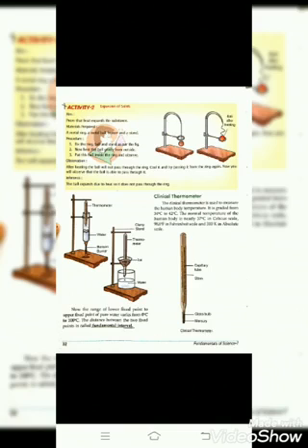A clinical thermometer is a thermometer that is used to measure the human body temperature. It is commonly used in the medical field. It is graded from 34 degrees Celsius to 42 degrees Celsius. Normal temperature of the human body is near 37 degrees Celsius, and 98.6 degrees Fahrenheit in the Fahrenheit scale, and 310 Kelvin in the absolute scale. And there is a picture of